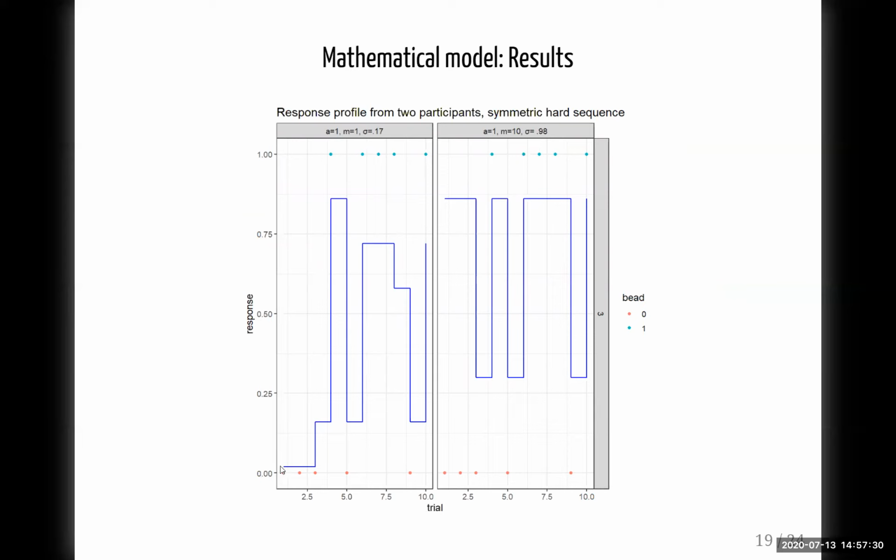On the left-hand side, we see very high certainty by the participant after seeing the 3 red beads. 100% certain it comes from the jar with the majority red ones, but then, and that is captured here with the memory parameter being 1, reversing its estimation of which jar the beads are coming from.